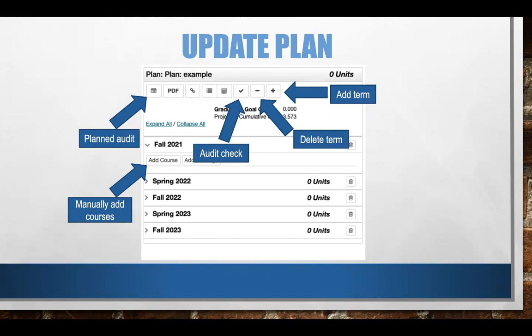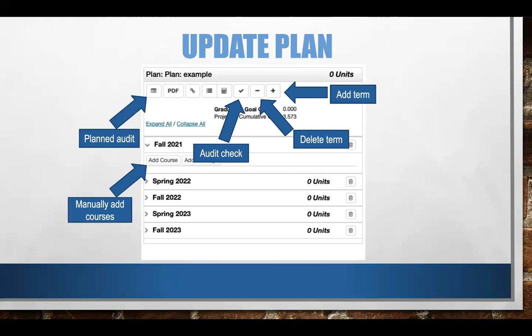The check mark button right next to the minus sign allows you to check your plan against your audit. Sometimes when you add courses to your plan, they may show up as red, being unfulfilled because of prerequisites. If you have taken that course, feel free to use this audit check button to check your audit against your plan, to account for previously taken courses, and have that turn up as green instead.